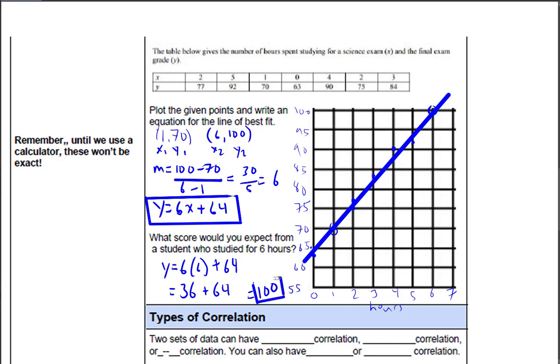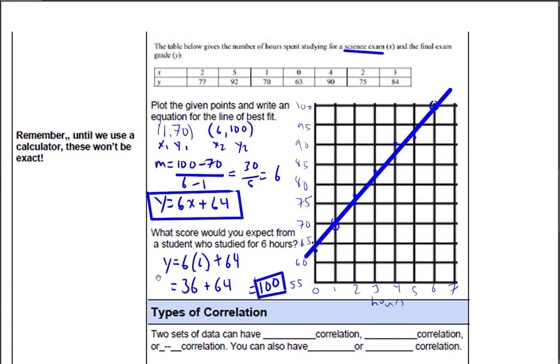So hey, if you want to get a 100, and actually that doesn't work. This is not saying that for every test you have to just study 6 hours and you'll get the 100. That's not what it's saying, because this is once again for that particular subject, that particular teacher, that particular type of exam that teacher tends to make, right? Our exams might be harder. It might take you longer than that to study for it, or it could be easier. It might take you much shorter than that to study for it. So once again, that just gives you an idea of how correlation works, though.